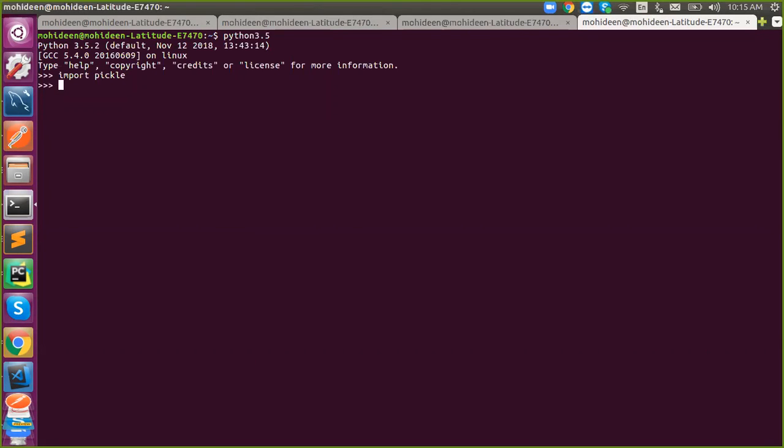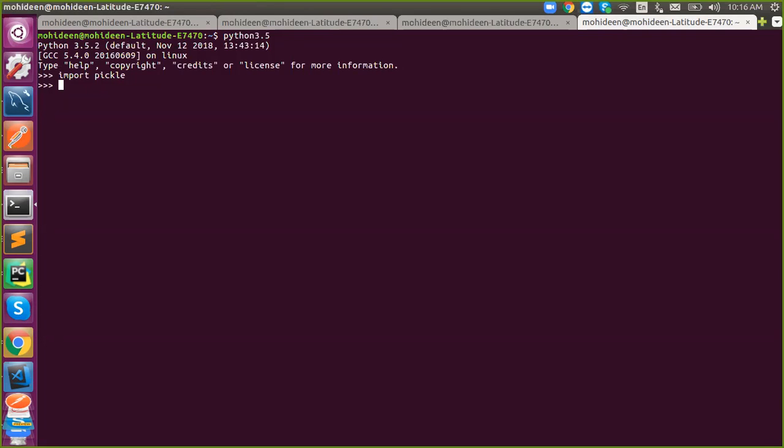Pickle is one of the persistent storage concepts available in Python. This is actually derived from the C language, from a package called cPickle. Pickle will convert your Python object into a string, and it will be stored in some certain file. If you want, we can unpickle it. Unpickle means to retrieve the Python object from that string. That is called unpickling. That's it.